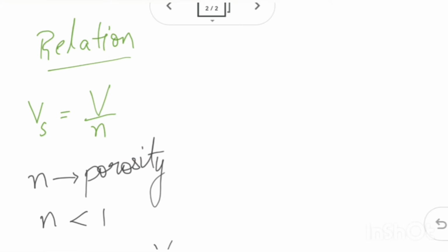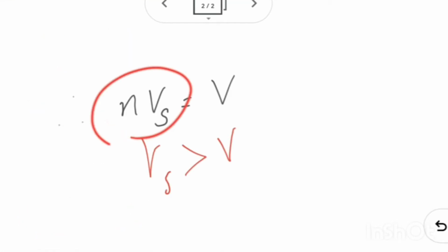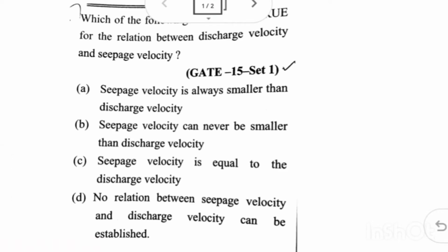In this, if you see, N is porosity, which is of lesser than 1 value. N into Vs is in product, so very well we know Vs is going to be greater than V. So seepage velocity is greater than discharge velocity. Let's check the options. From the given options, we can say B is the correct answer which suits our relationship. Seepage velocity can never be smaller than discharge velocity.